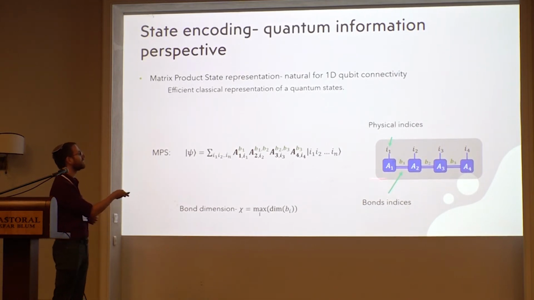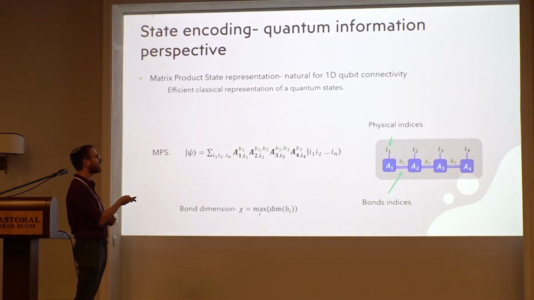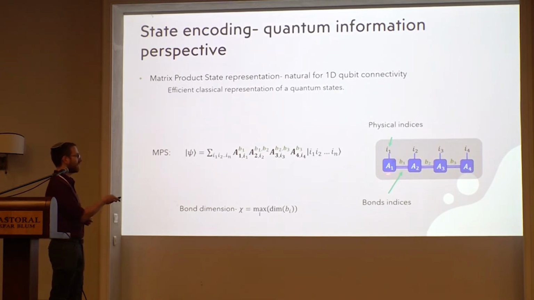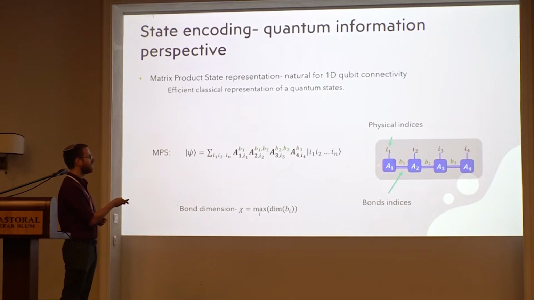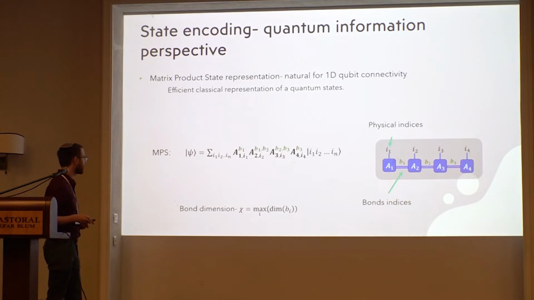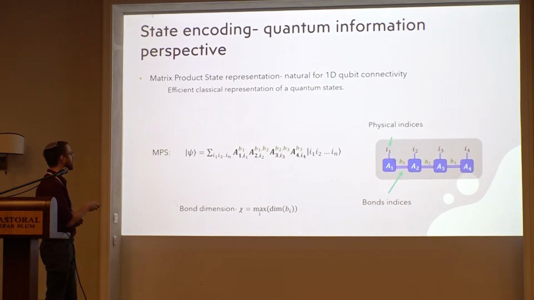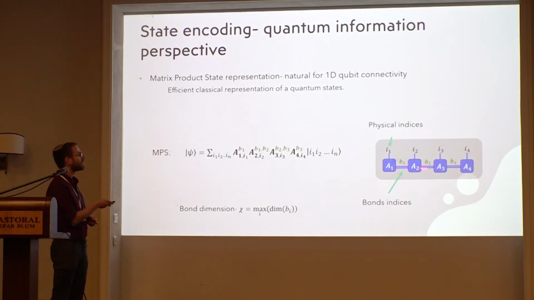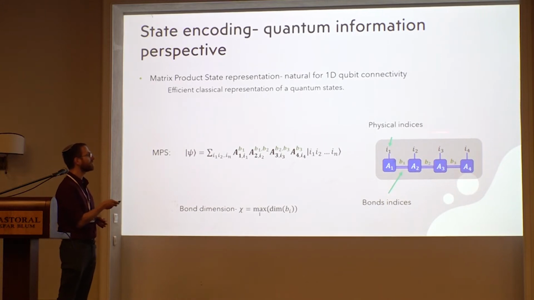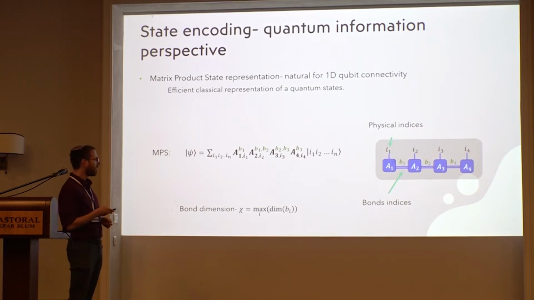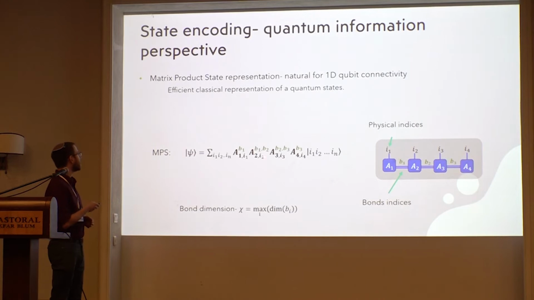So here I present it as a tensor diagram. Each qubit is represented by a physical index, and the correlation between the states is transferred through a bond dimension. And I can control the amount of correlation between the qubits by the bond dimension, the maximal dimension of the indices that go between the different qubits.